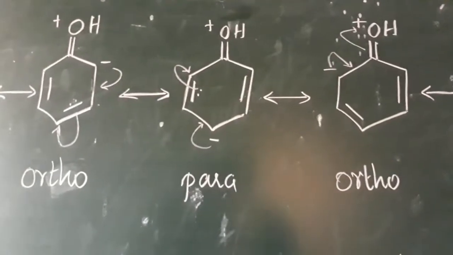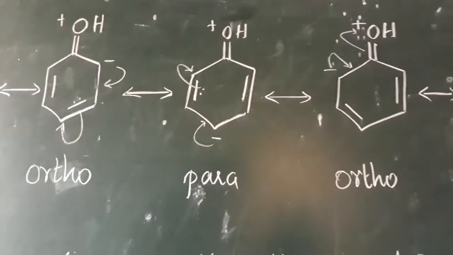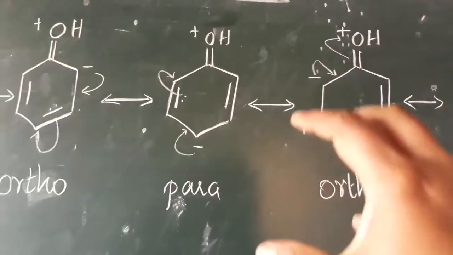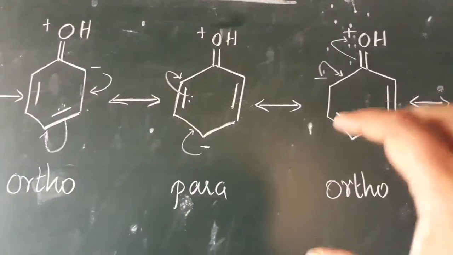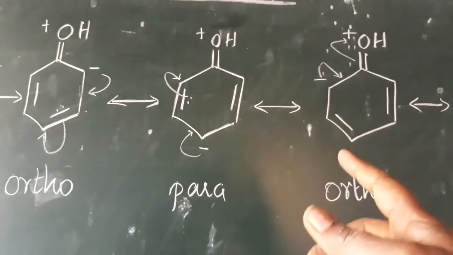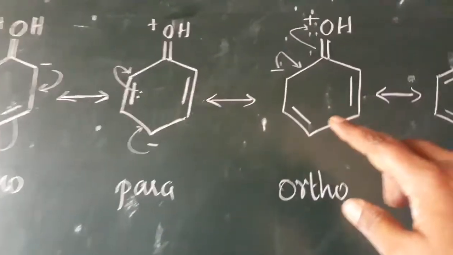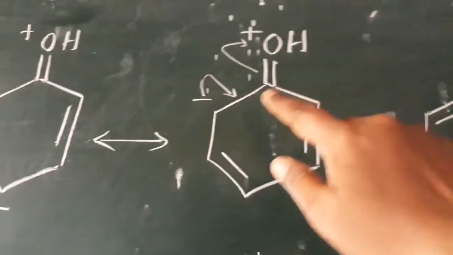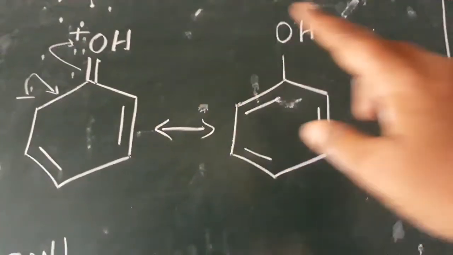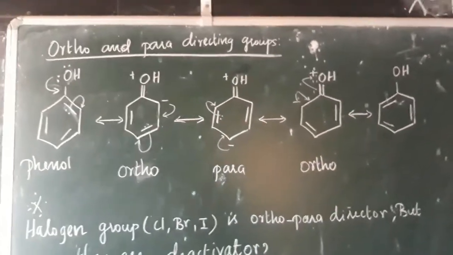The incoming group usually has a positive character, and the positive character is directed towards the electron density. We already know that the electron density increases in the ortho and para positions with the help of this alcohol. Again, from the ortho position the negative charge goes back, the double bond electron goes to the oxygen, and once again we get the phenol structure. So we have resonance structures.